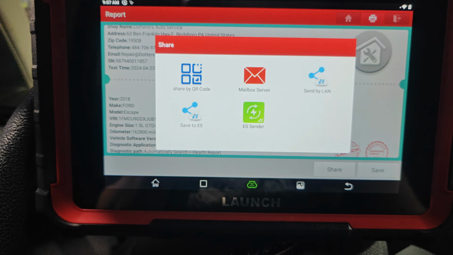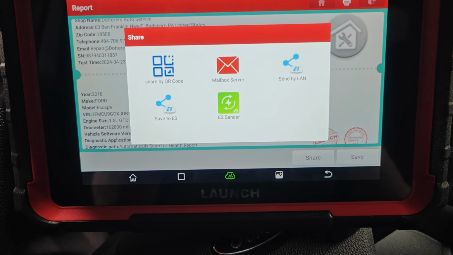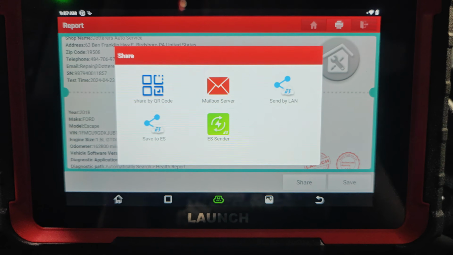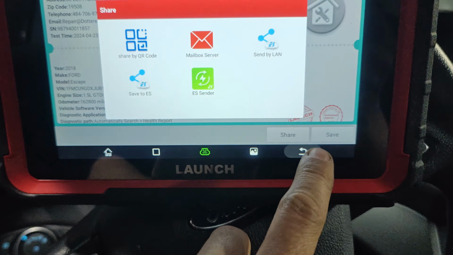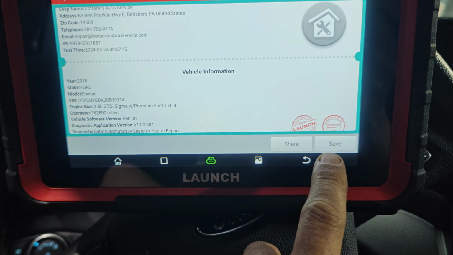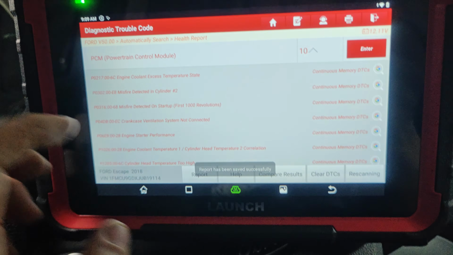Let me share this real quick as a QR code, so I can print it out. And then we'll look at all the codes that are on here. This is the new Launch Elite. Okay, now we got that printed. Let's go back. I think it's saved. So look at these codes.